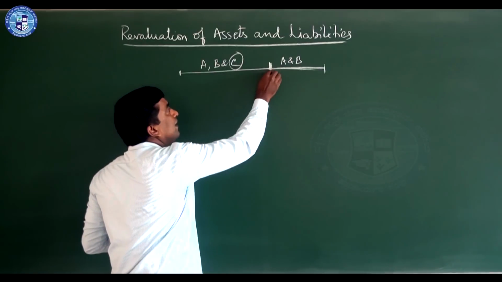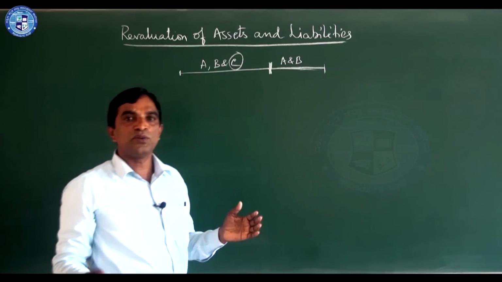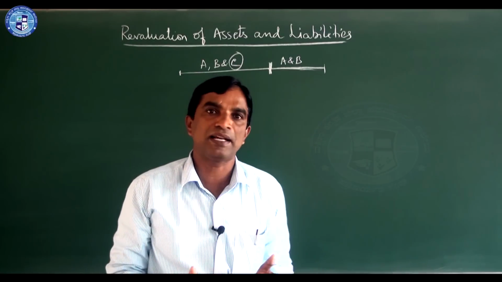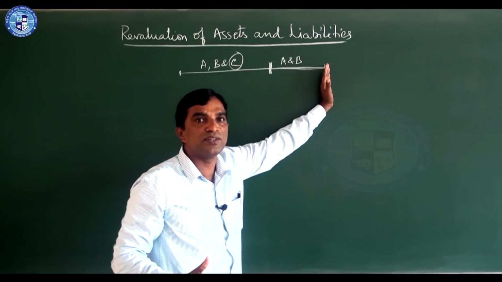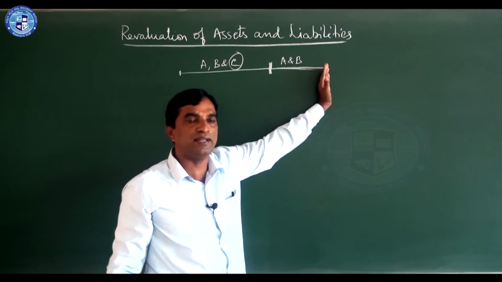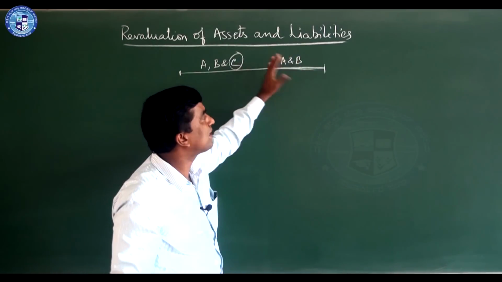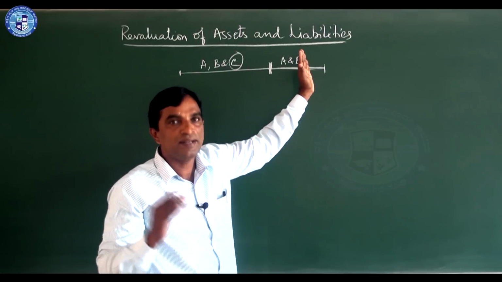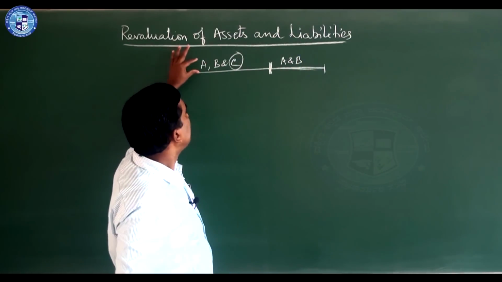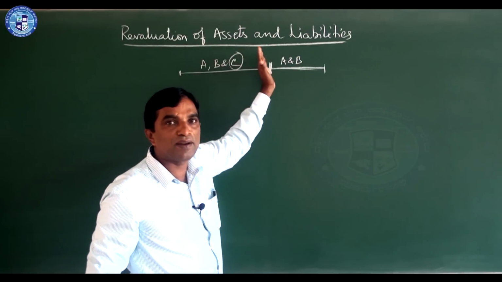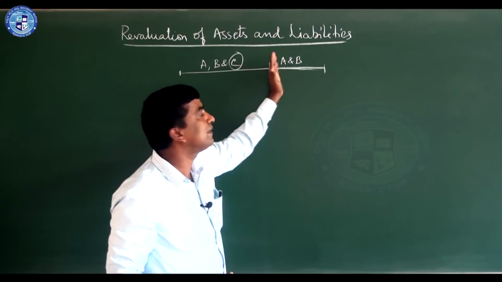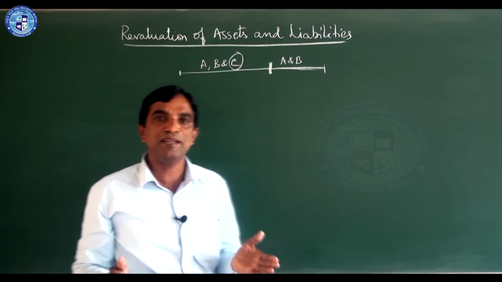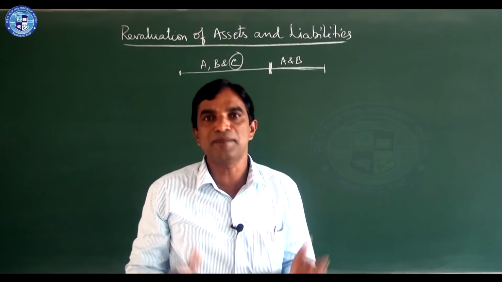Till that year we have to adjust and also prepare capital accounts, and from the next year onwards we will have a new partnership deed, a new agreement. Terms and conditions also may change after his retirement or death. Here the firm, that means all partners, have to settle the amount due to the retiring partner. So at that time certain adjustments become compulsory.